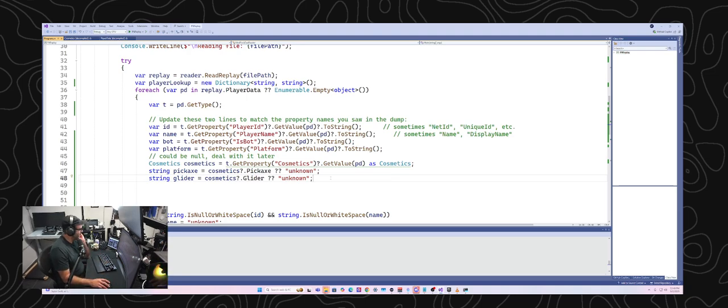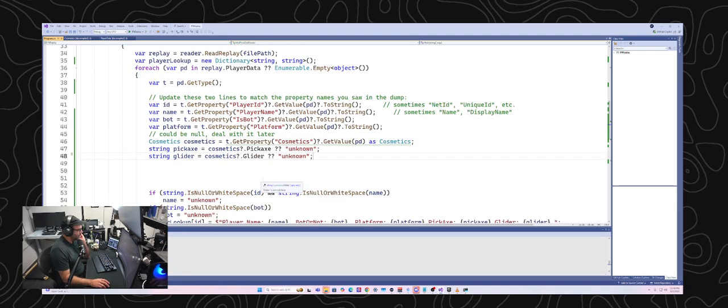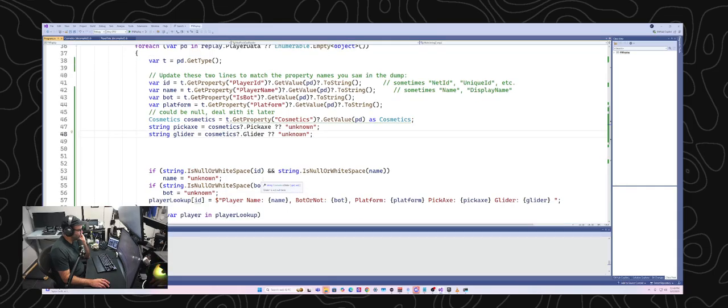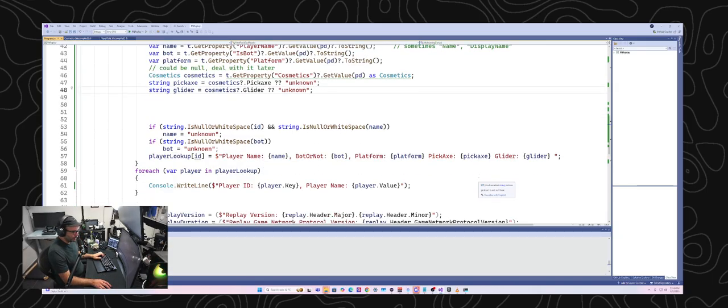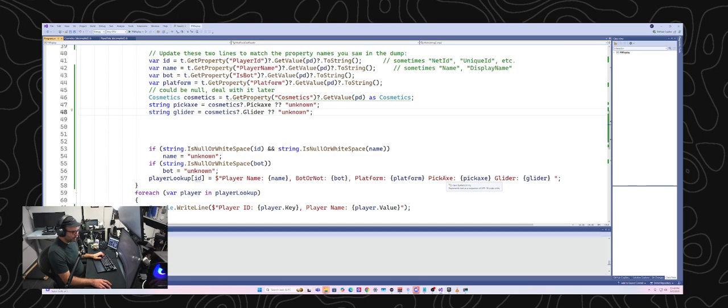I'm thinking that I may go ahead and try to get out one more bit of information and then take a quick break and maybe actually play some Fortnite. But let's see here. We've got platform, pickaxe, glider, and bot status.